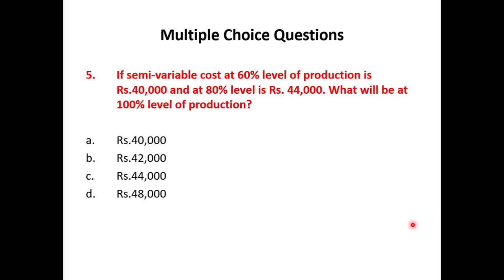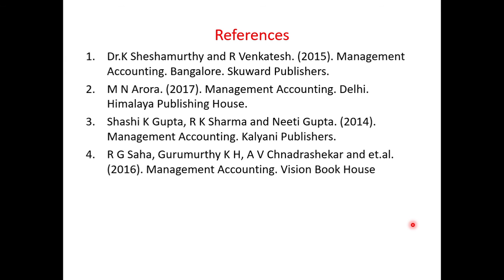And the last multiple choice question is here. If semi-variable cost at 60% level of production is rupees 40,000 and at 80% level is rupees 44,000, what will be at 100% level of production? The options are 40,000, 42,000, 44,000 and 48,000. The right answer is 48,000.